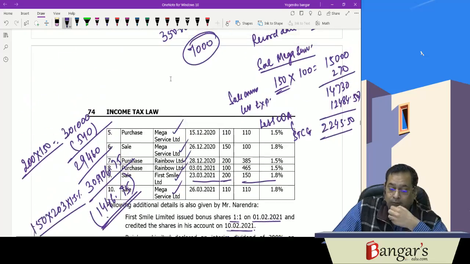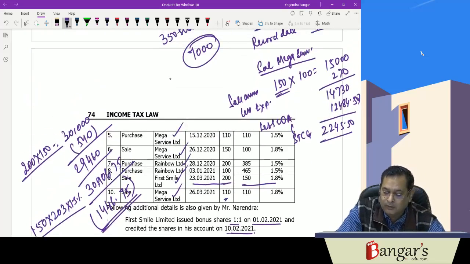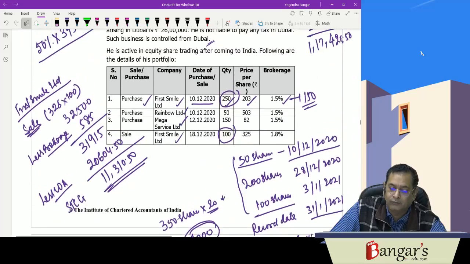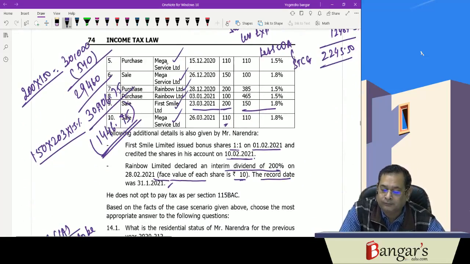Then again, after First Smile, 110 shares of Mega have been purchased. 150 have already been sold of Mega. Now 110 have also been sold for Mega at the same rate. So here also there will be a loss.